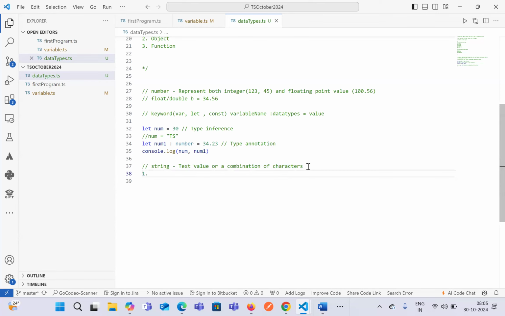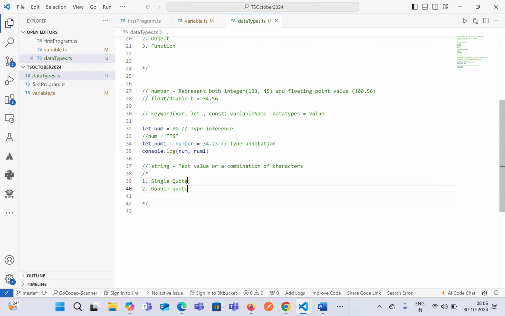One is inside a single quote. I think Amit was trying to ask a question earlier whenever we used console.log. Whenever you try to print any value as a string, either you can use a single quote or you can use a double quote.